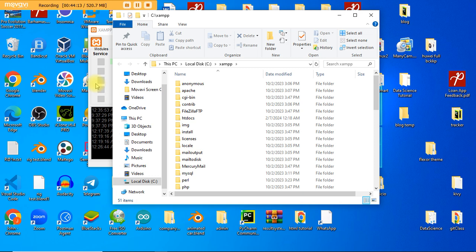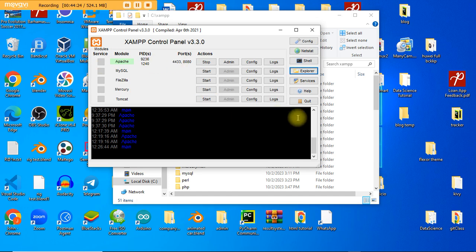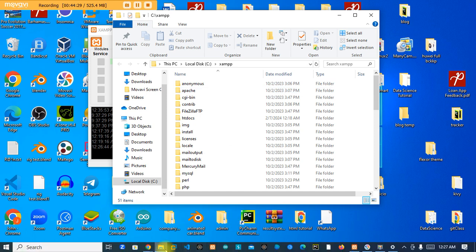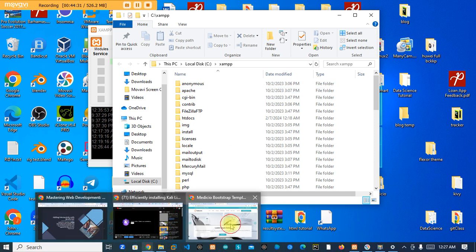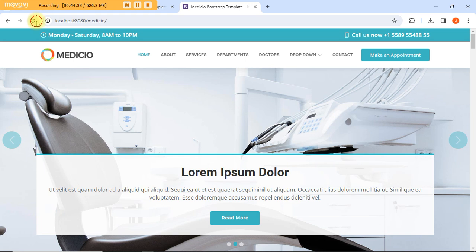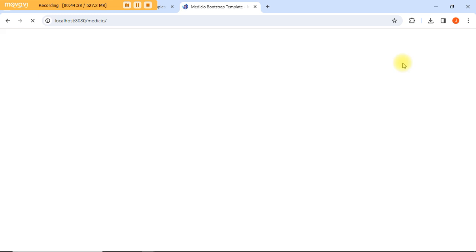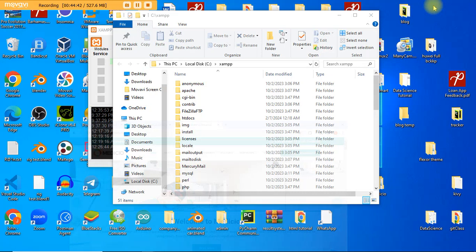You can actually leave the server running, there's no problem about that. If you want to turn it off, you turn it off, but most times I leave the server running, so that any change I make, I can simply refresh my browser. When I refresh it like this, I will get the changes directly. I don't have to be starting and stopping the server. Any change I make, I will see it. So I don't like turning off the server.